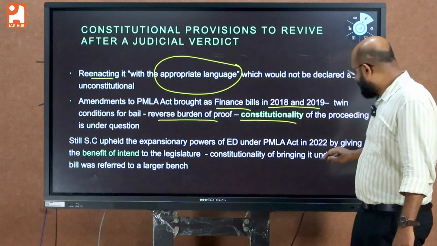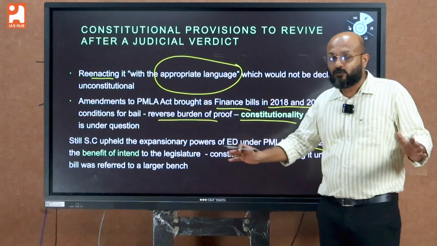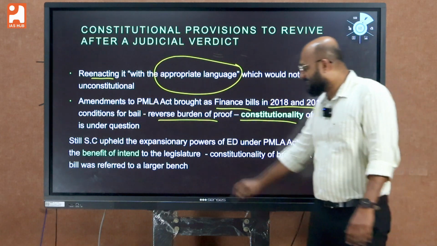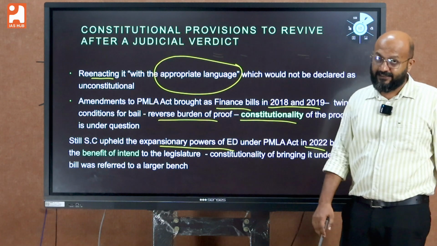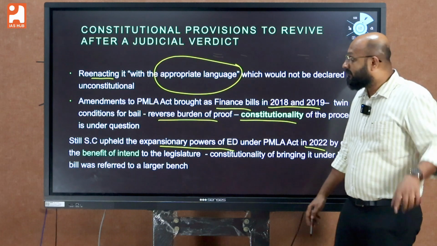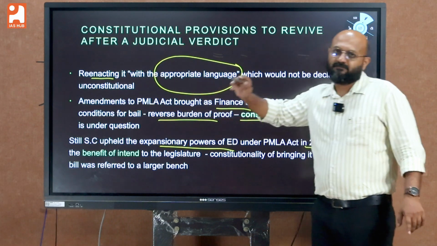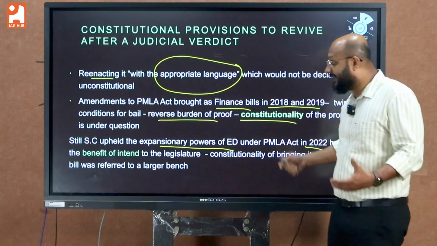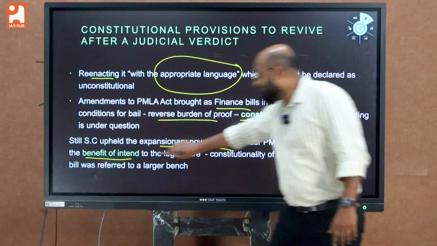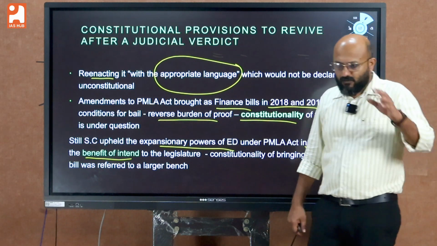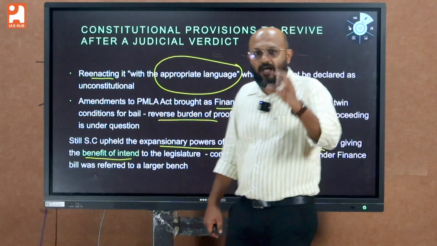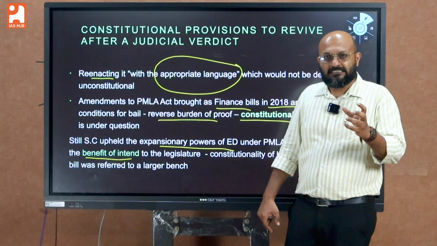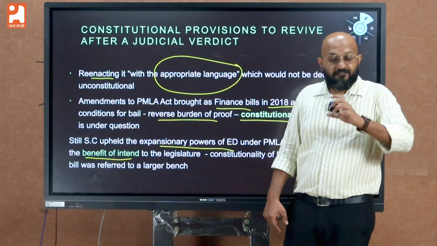But in 2002, still the Supreme Court upheld the expansionary power of ED given by the government as per these amendments. Okay, what happened was, the judiciary actually wanted to give the benefit of intent to the legislature. The government argued that these transnational organized crimes are very difficult to tackle.